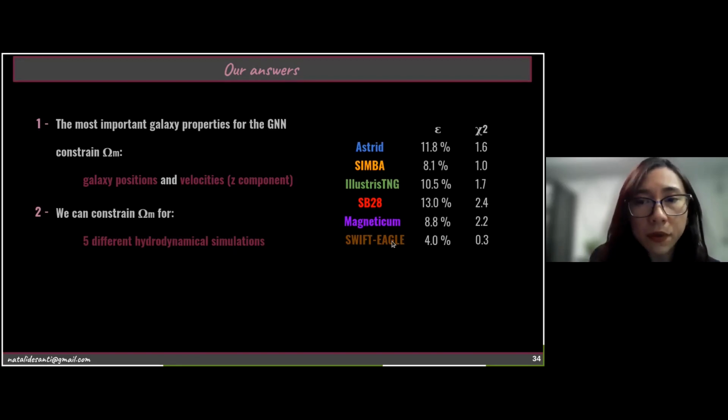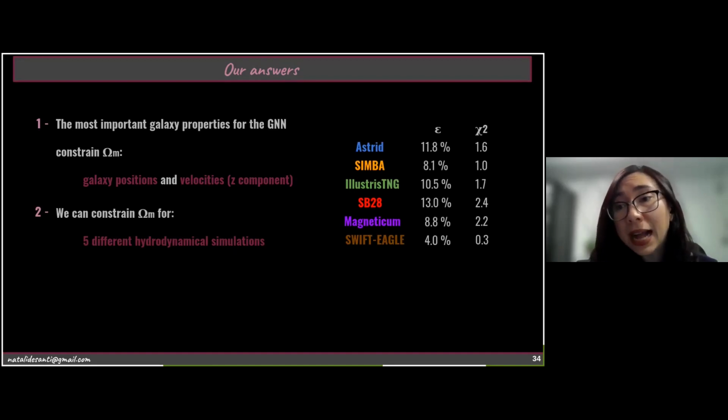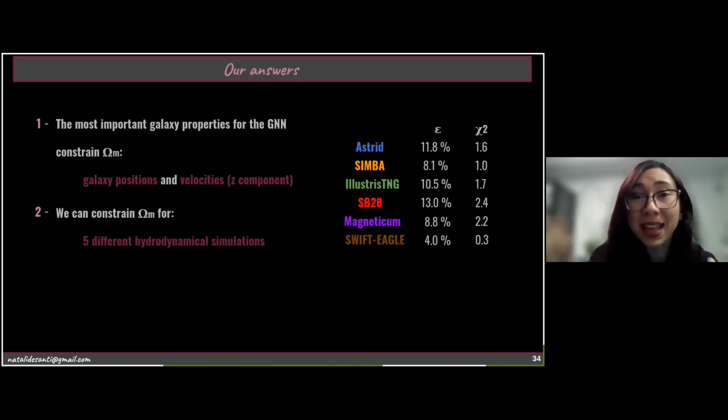In all of the results, we achieved relative errors around 10 or 11%, which is a pretty low value for all of these cases. We also achieved a chi-square pretty close to 1 in all the cases, indicating that we can measure the mean and the error bars for omega matter.